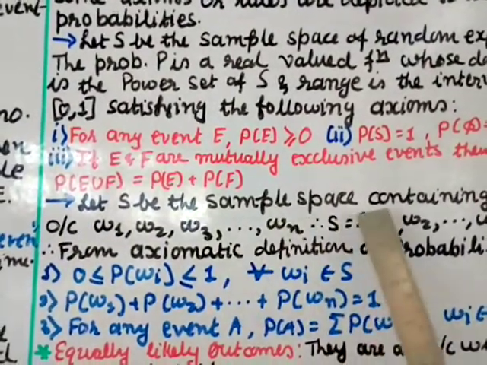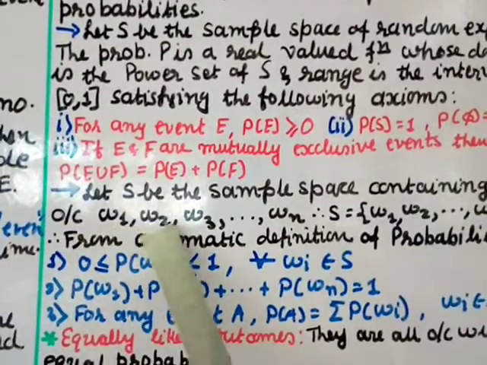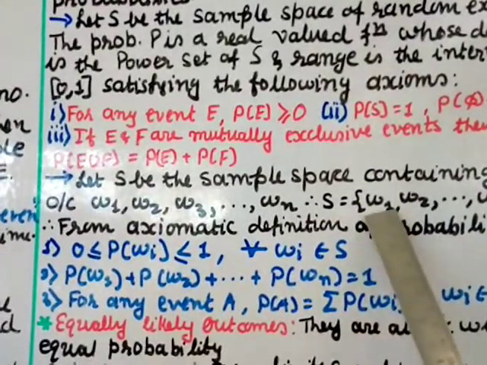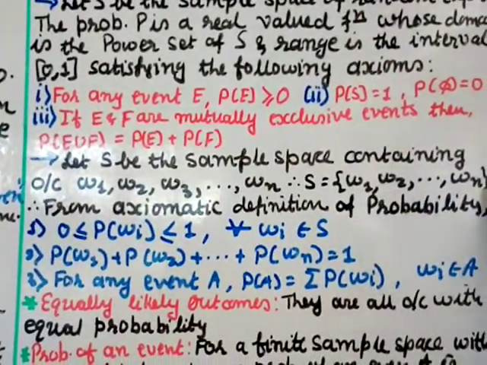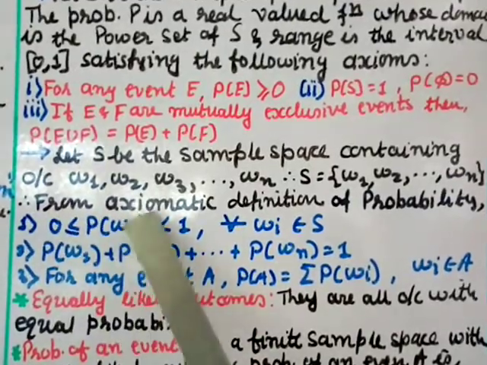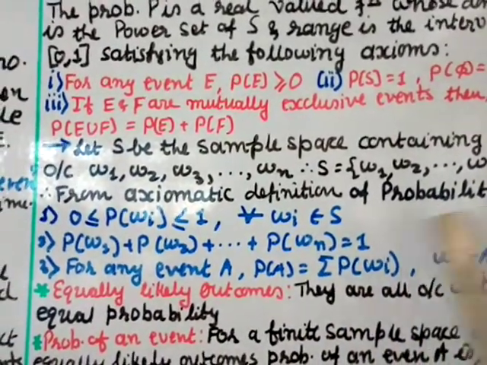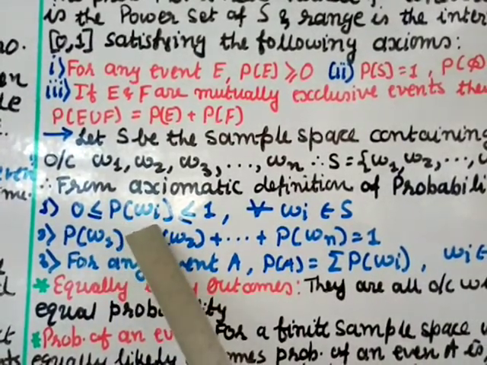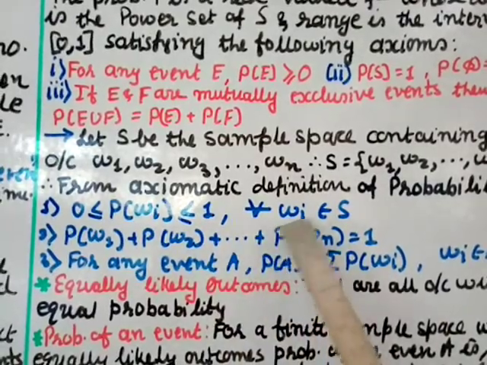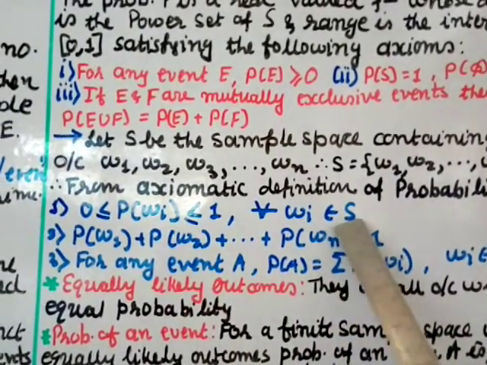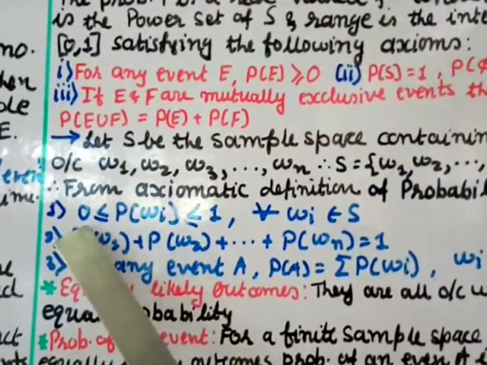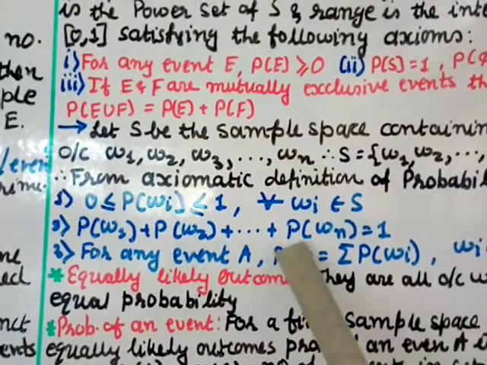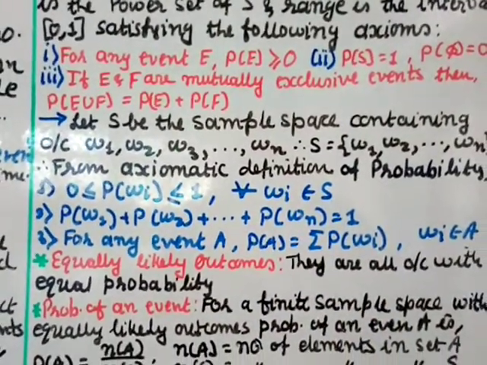Let S be the sample space containing outcomes omega 1, omega 2, omega 3 up to omega n. Then we can write S as omega 1, omega 2 up to omega n. These are the elements or the sample points. From the axiomatic definition of probability, we can give these conditions. Number 1, 0 is less than or equal to P of omega i, which is less than or equal to 1, for all omega i belonging to S. Omega i is an element in S and the probability of this omega i will be between 0 and 1. Number 2, P omega 1 plus P omega 2 plus up to P omega n equal to 1. So the total of all the probabilities will be 1.